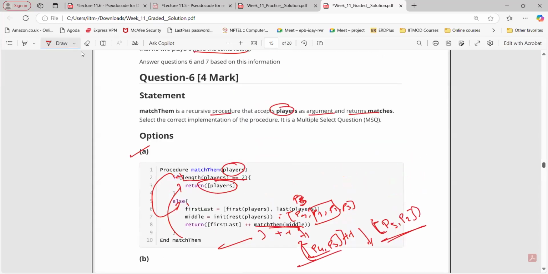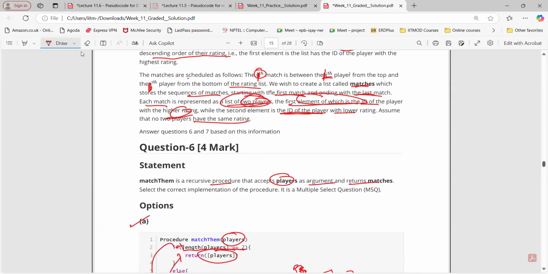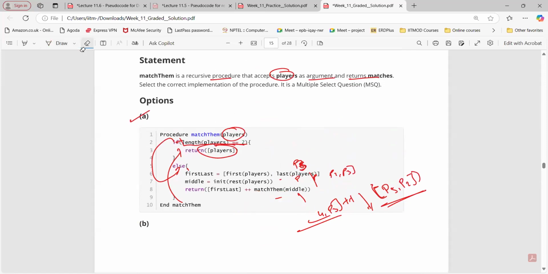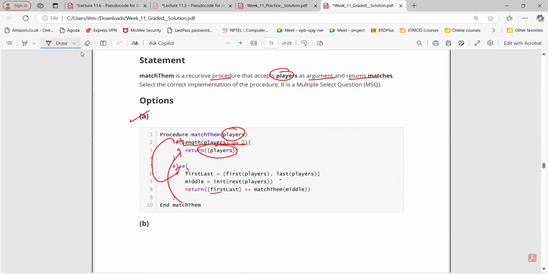Sir, I have a doubt in the return syntax. Yes, what is your doubt? I clear all the syntax, but I have a doubt in the return syntax, line number 8, sir. Here. Okay. How actually does it work?